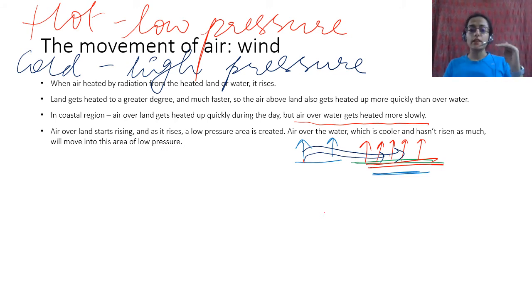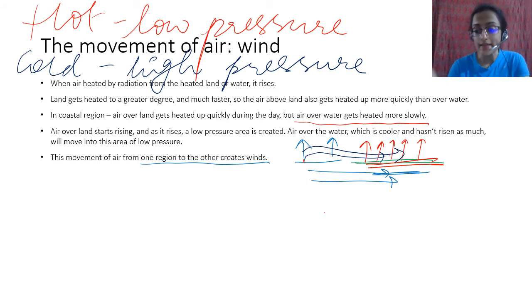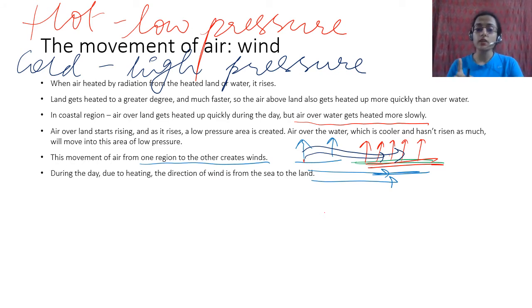So what happens? The air on the land starts to move up, and because of that there is a pressure gradient difference, because this is in coastal areas. The water is cooler compared to the land, therefore there is a breeze, and the air starts to move towards the land. This happens during the day. This movement of air from one region to the other creates winds. Air moves from here to here, so the breeze or wind starts. During the day the direction of wind is from sea to land, right?